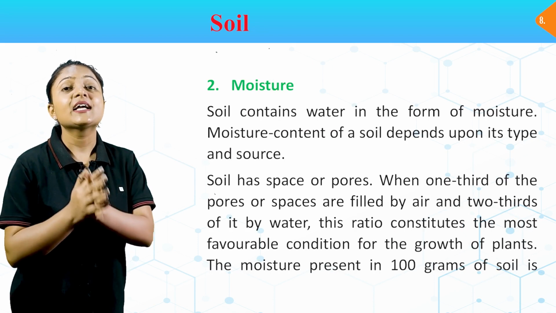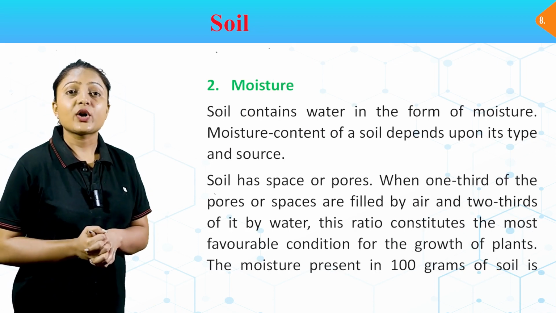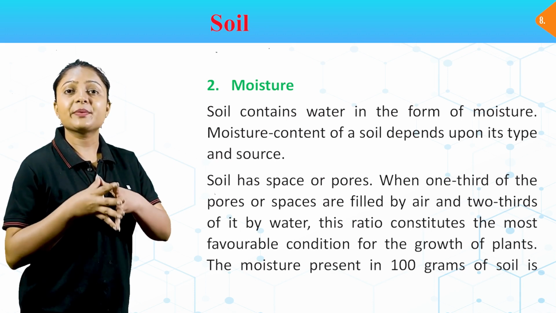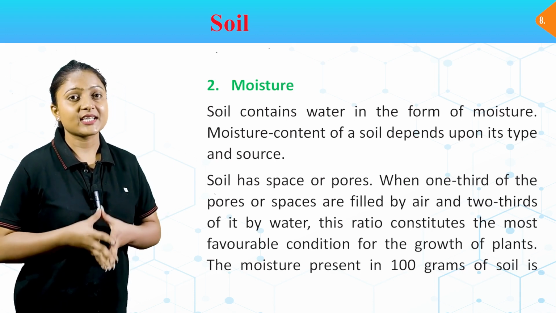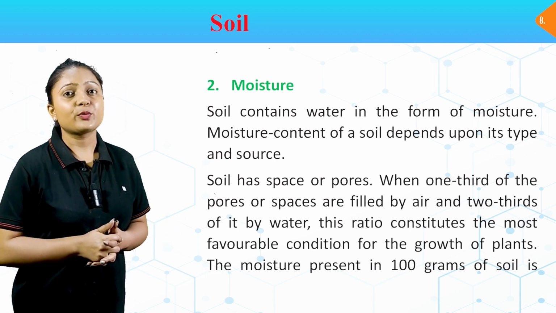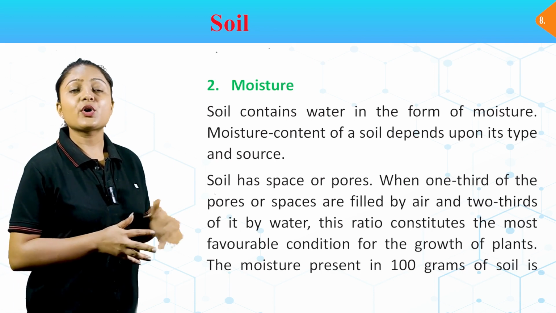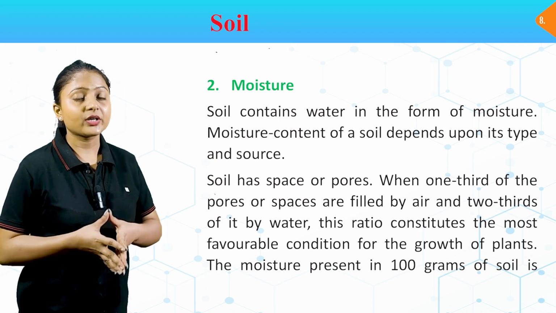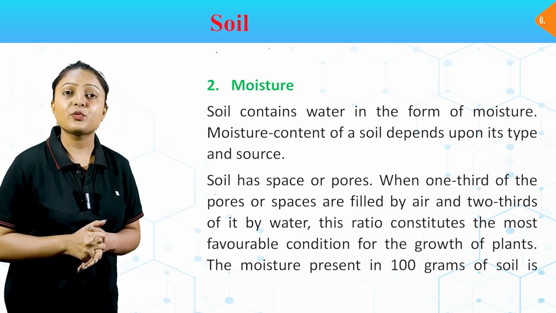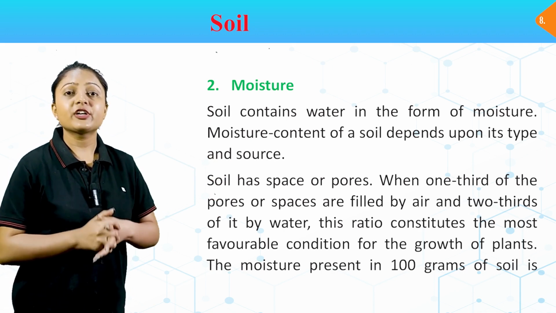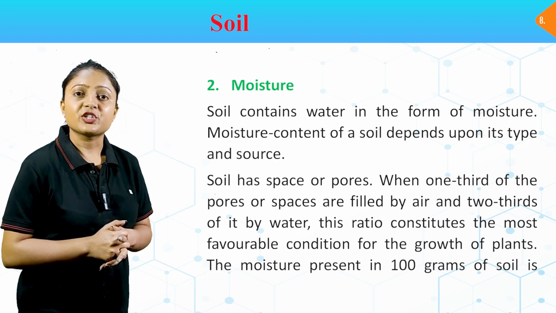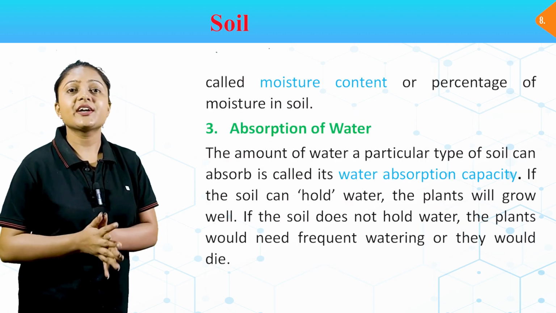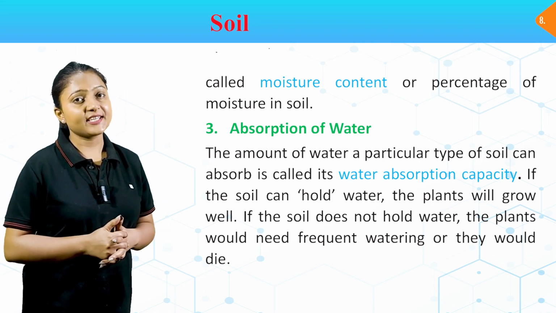Number 2, moisture. किस soil के अंदर कितना moisture होता है? Soil contains water in the form of moisture. Moisture content of a soil depends upon its type and sources. Soil has space or pores. When 1/3 of the pores or spaces are filled by air and 2/3 of it by water, this ratio constitutes the most favorable condition for the growth of plants. The moisture present in 100 grams of soil is called moisture content or percentage of moisture in soil.